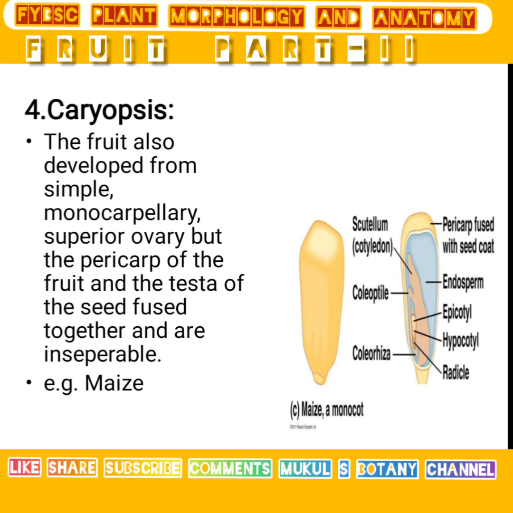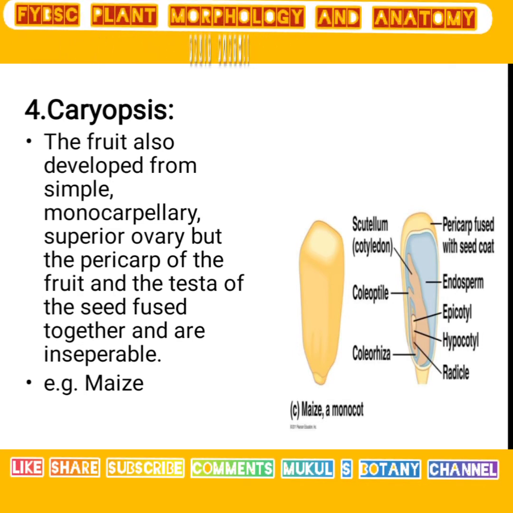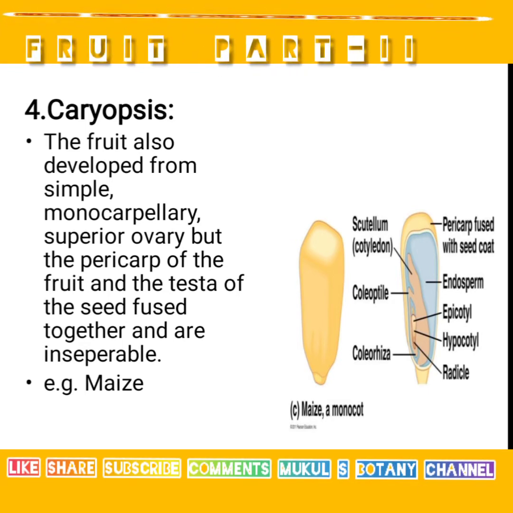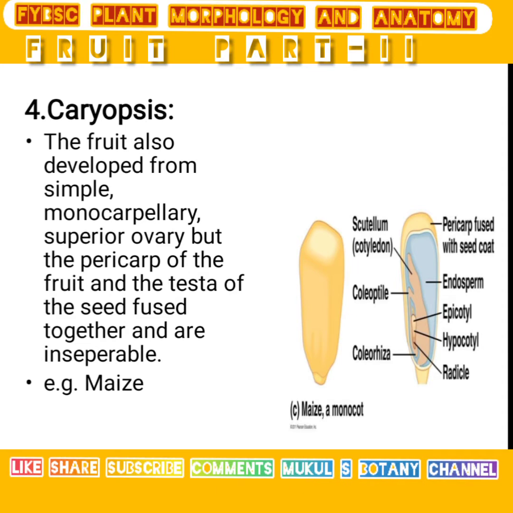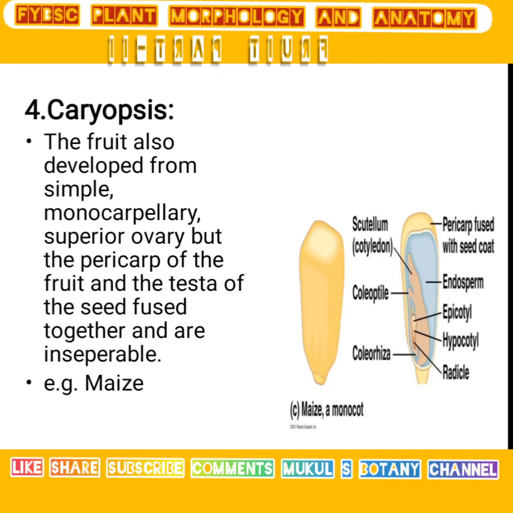To remember this concept, we have to use some criteria or clues. For example, Caryopsis has the character of a monocarpillary superior ovary.